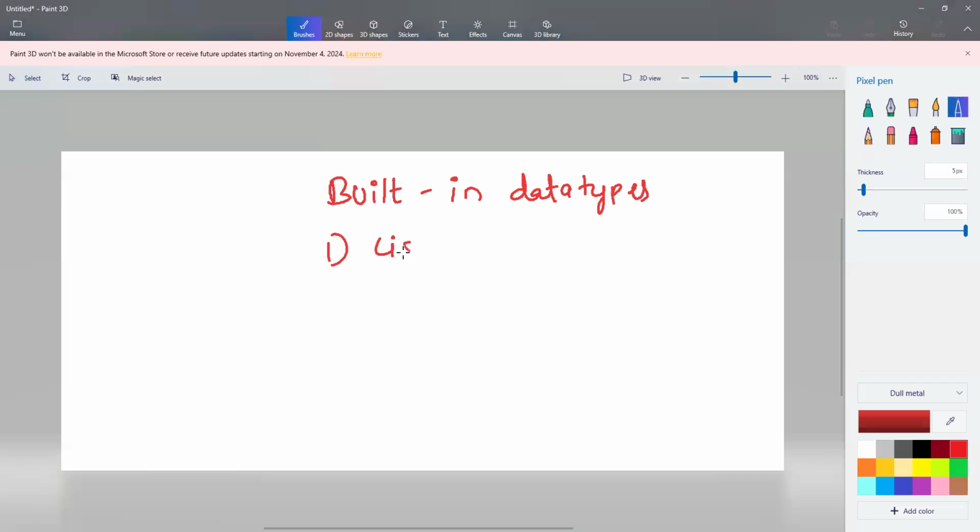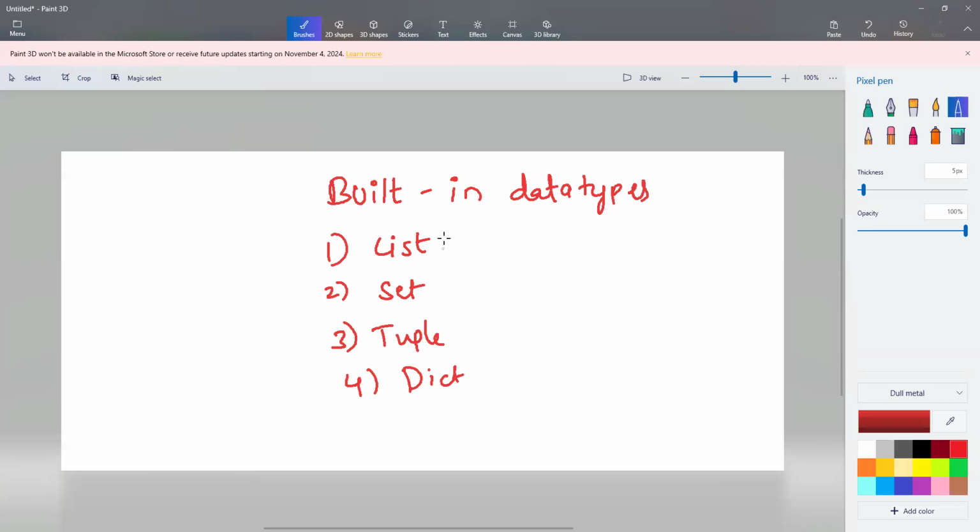First one, list. Second one, set. Third one, tuple. And fourth one, dictionaries. So list, set, tuple, and dictionaries. These are the built-in data types under Python. And these are very, very important. So you have to understand how the data will be stored. These 4 built-in data types will give you a picture of how we are going to store the data.